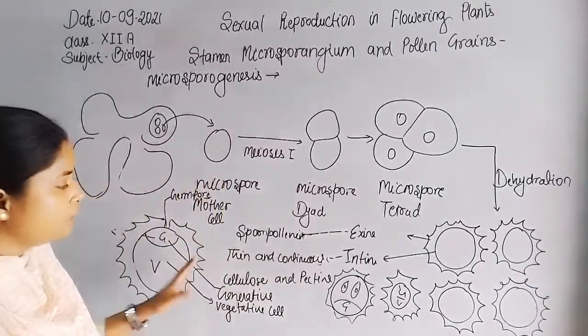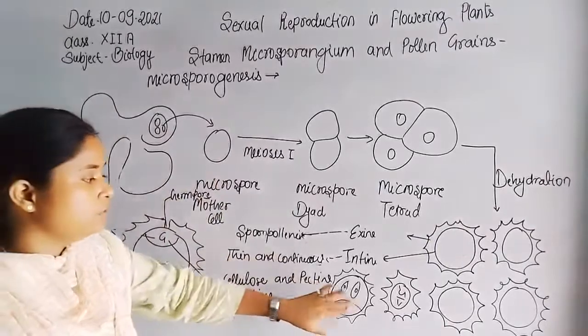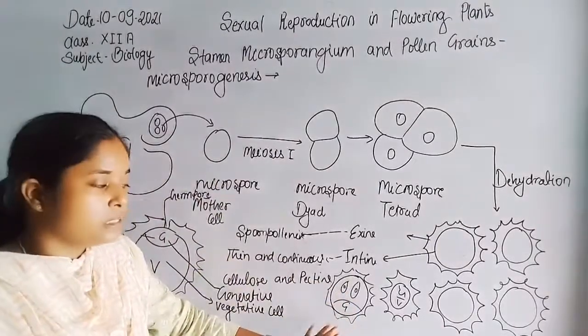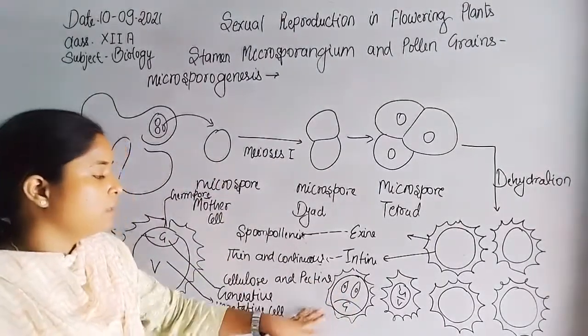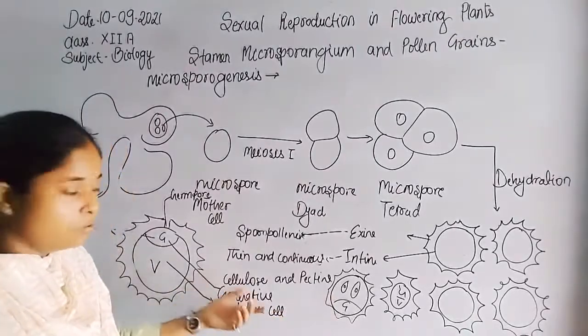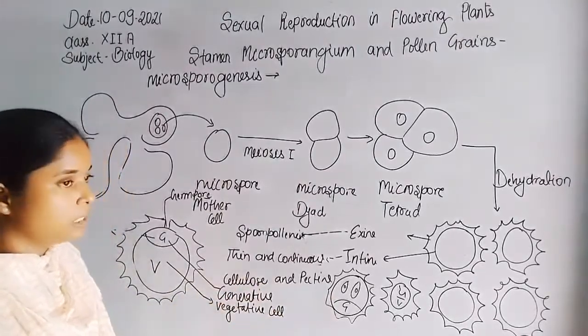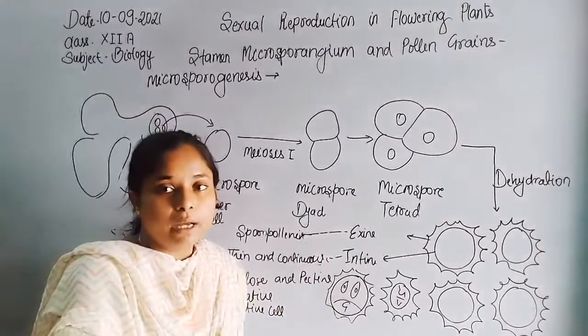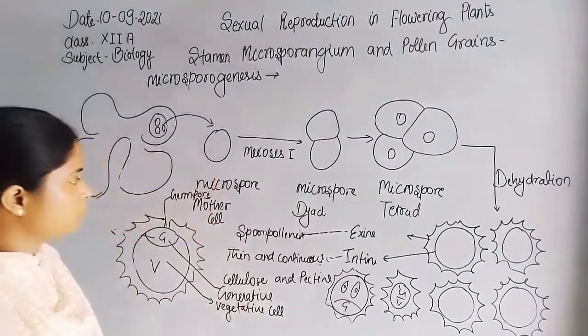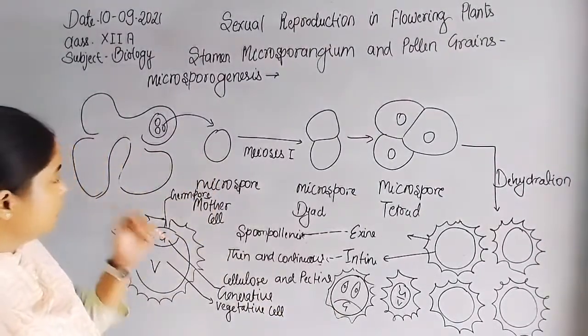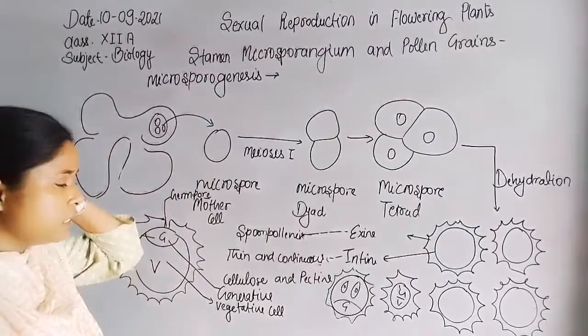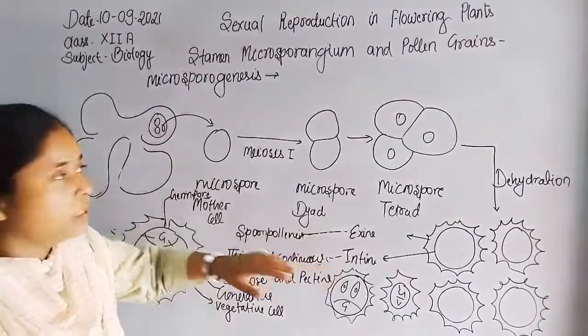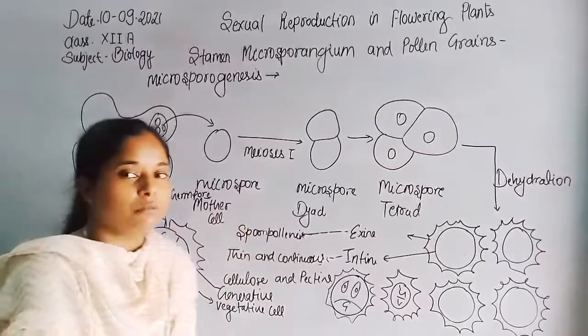Now, the innermost layer, which is continuous, the outermost is exine and inner is intine. The intine layer is formed mainly by cellulose and pectin, and the exine layer is formed by sporopollenin. So here is about microsporogenesis, the structure of the pollen grain and the microsporangium.